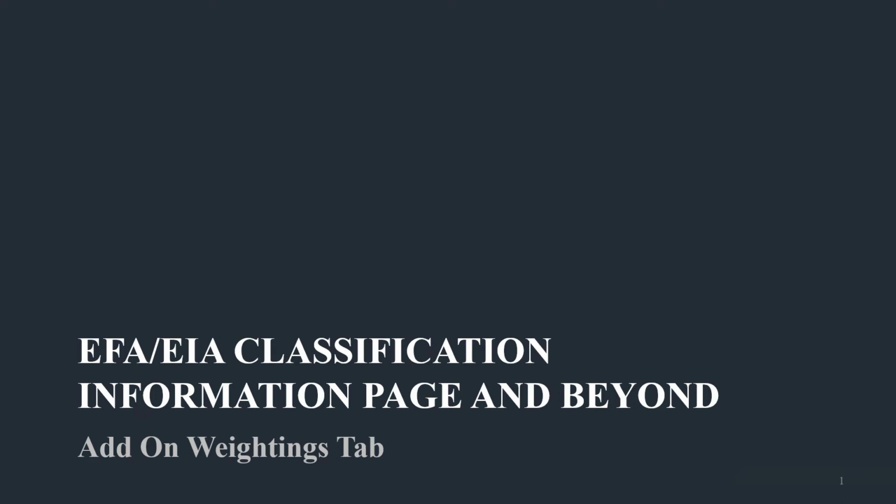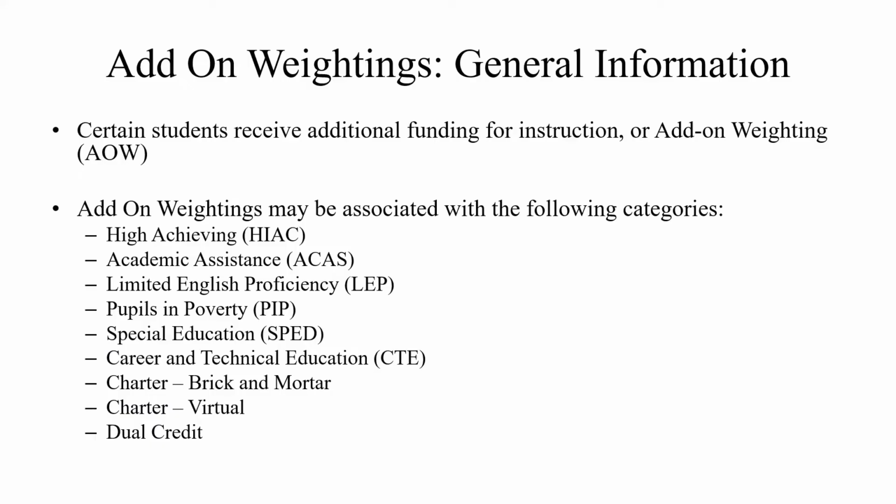The Add-on Weightings tab on the EFA-EIA classification information page. Schools or districts are awarded extra funding when serving students with certain characteristics. Add-on weightings may be associated with the following categories: high achieving, academic assistance, limited English proficiency, pupils in poverty, special education, career and technical education, charter brick and mortar, and charter virtual. Let's discuss the how-to for coding some of these categories.